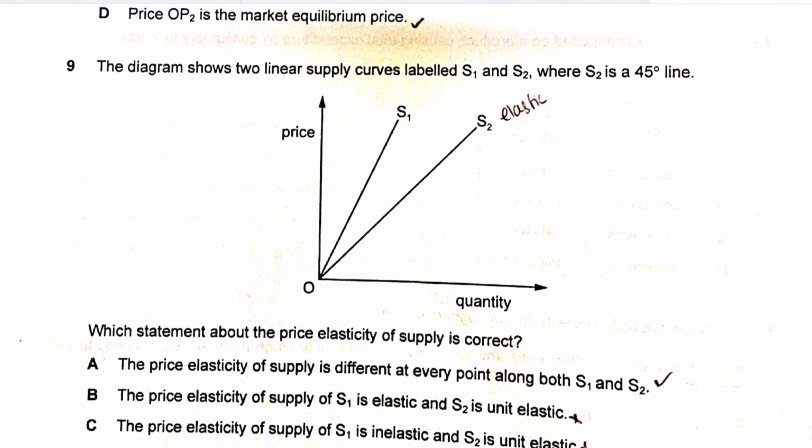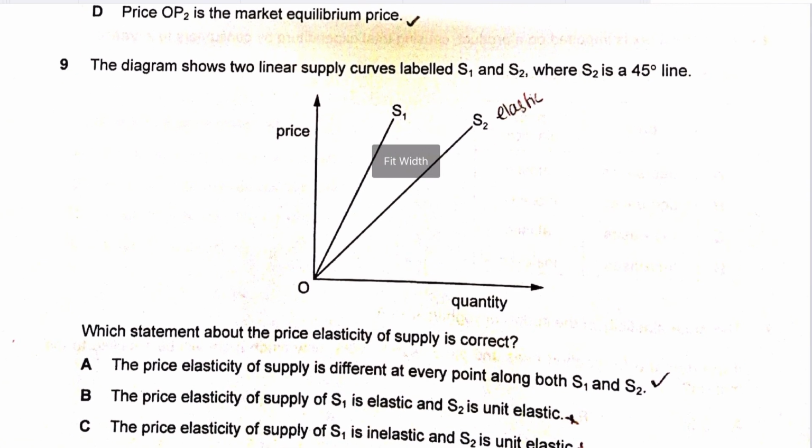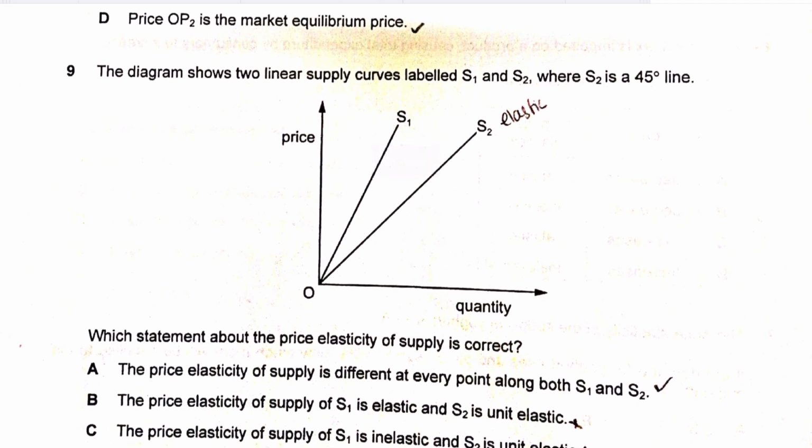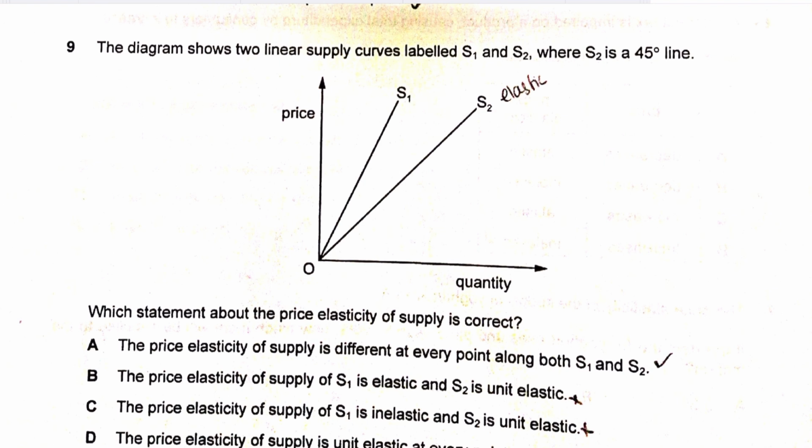Question number 9 is a good question. It says the diagram shows two linear supply curves labeled S1 and S2, where S2 is a 45-degree line. Which statement about the PES is correct? Remember that whenever the supply curve starts from the origin, the value of the PES is always equal to unity.